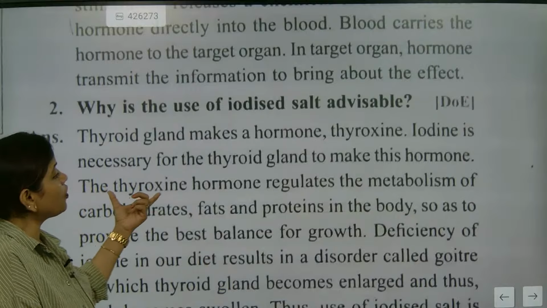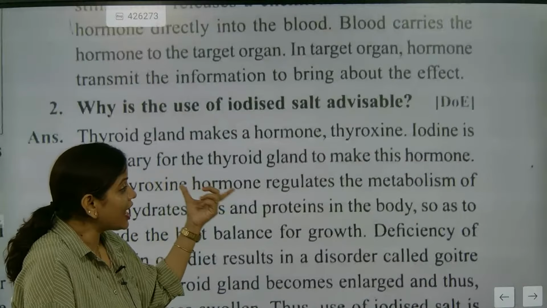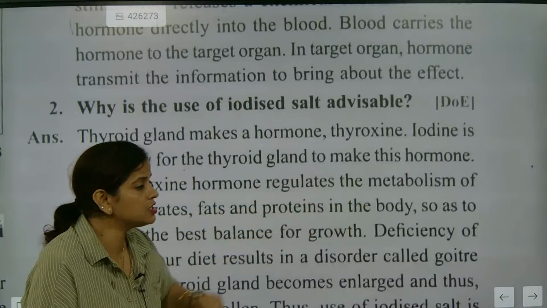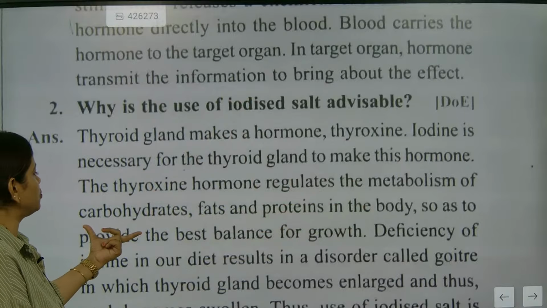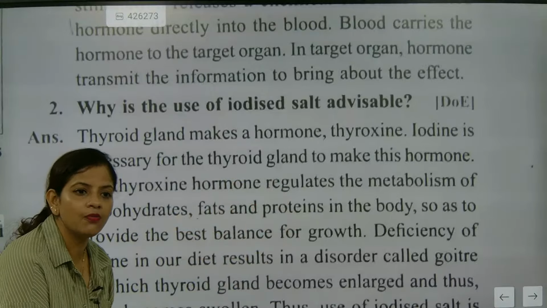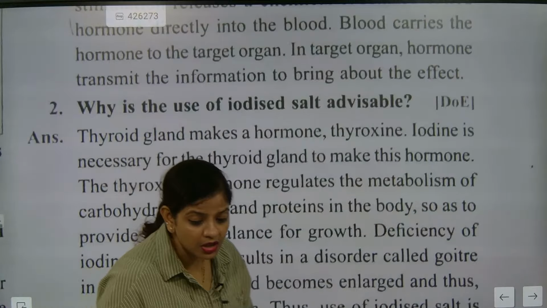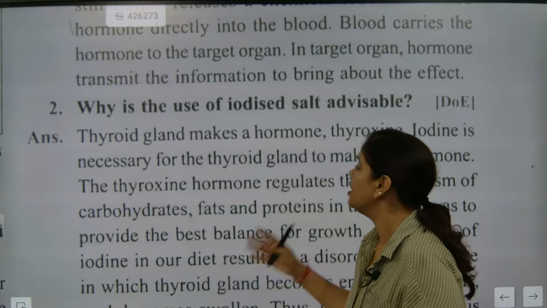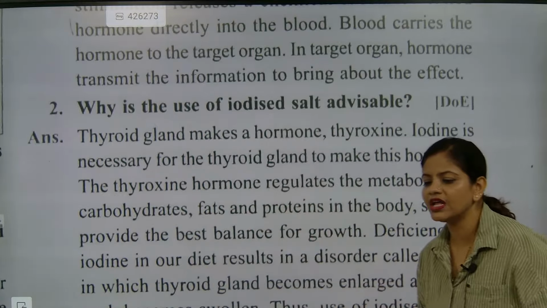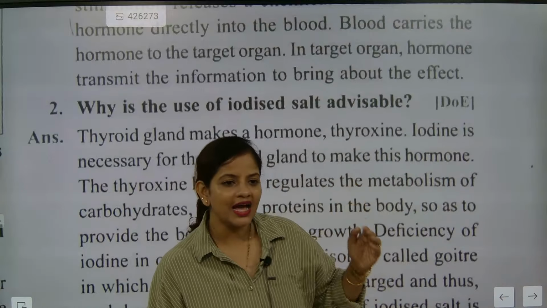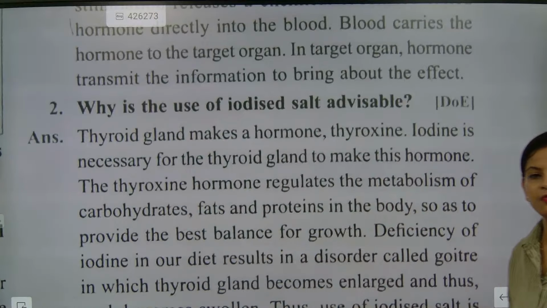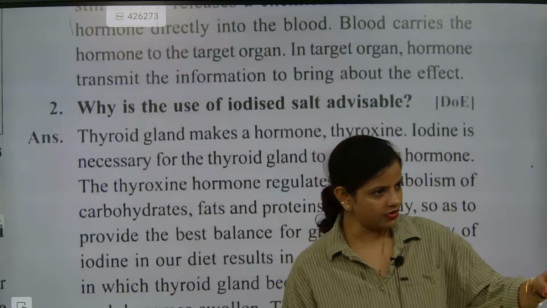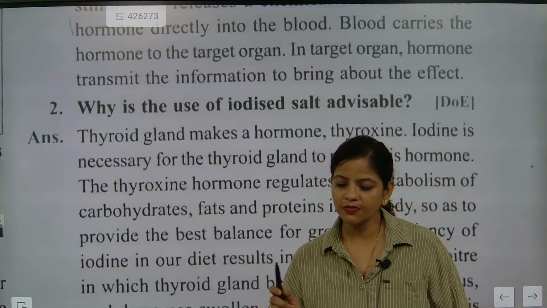Now why, beta? What is the work of the thyroxine hormone? The thyroxine hormone helps in regulating the metabolism of the nutrients: carbohydrates, fats and proteins in the body. These nutrients you take into the body are exactly doing metabolic activities. There are two different types of metabolism: catabolism and anabolism. Where is catabolism done, in plant or animal? In plants. And anabolism is done in animals. Confirm, everyone.